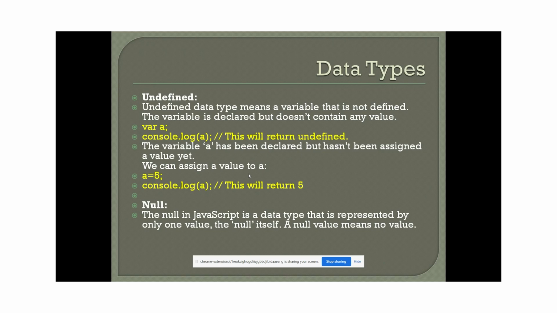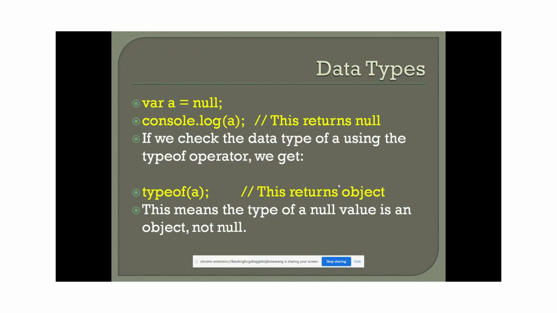If we assign some value to that variable, then it will return that assigned value. But if you don't assign a value to the variable, it returns the type as undefined. Similarly, null is one of the JavaScript data types. It represents no value. Null means no value. If you declare a variable as null and try to print it, it returns null, which means no value. But typeof null returns an object, guys. So typeof null is always object.